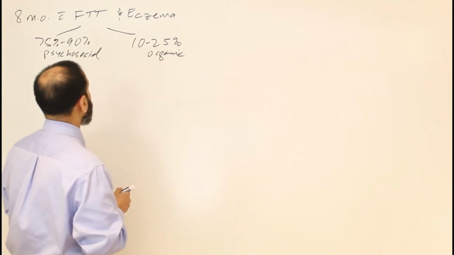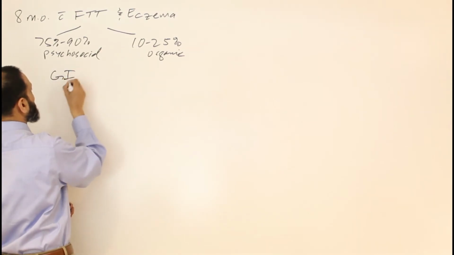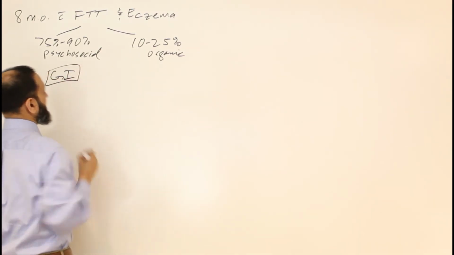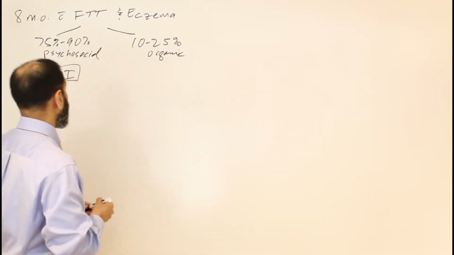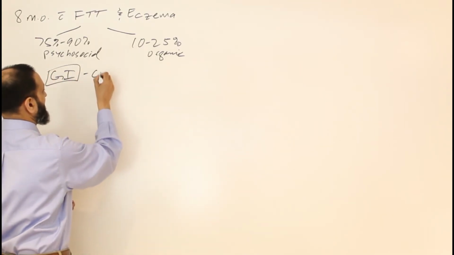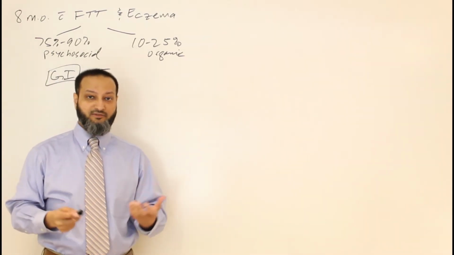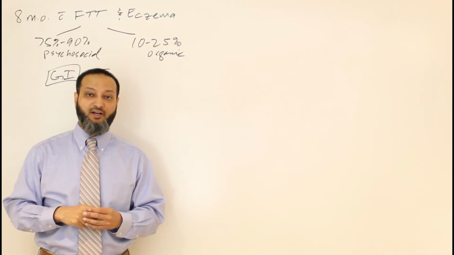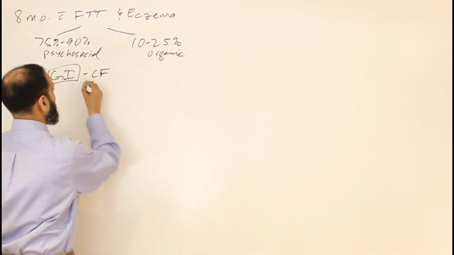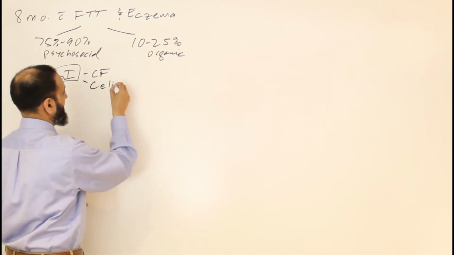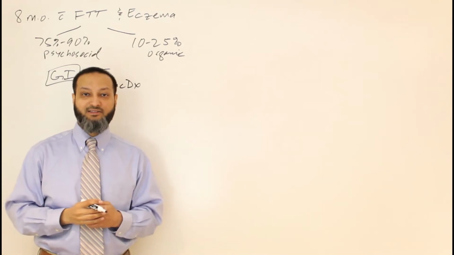And the biggest cause of failure to thrive when it comes to organic causes is going to be GI tract related causes. So let's talk about GI tract related causes of failure to thrive. So in this category, we have things like cystic fibrosis. So we know cystic fibrosis can cause you to have pancreatic insufficiency and diarrhea and poor weight gain and failure to thrive. So that's on the differential. Also on the differential will be things like celiac disease. So again, types of malabsorptive processes.